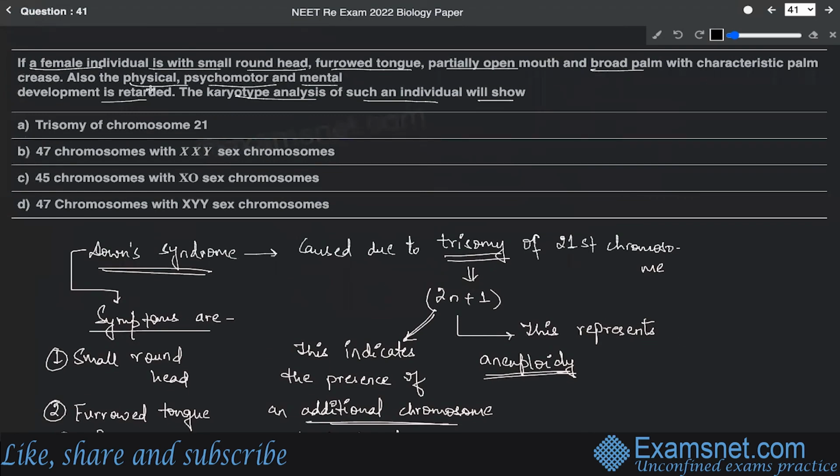Broad palm with palm crease, physical and mental retardation, all these things. So that's why the correct answer here is option 1.